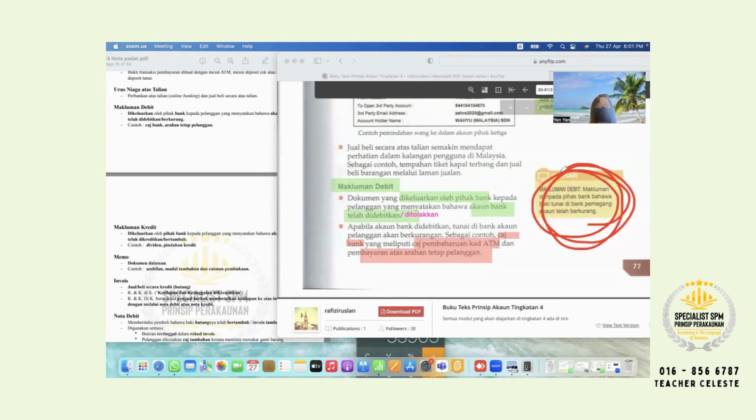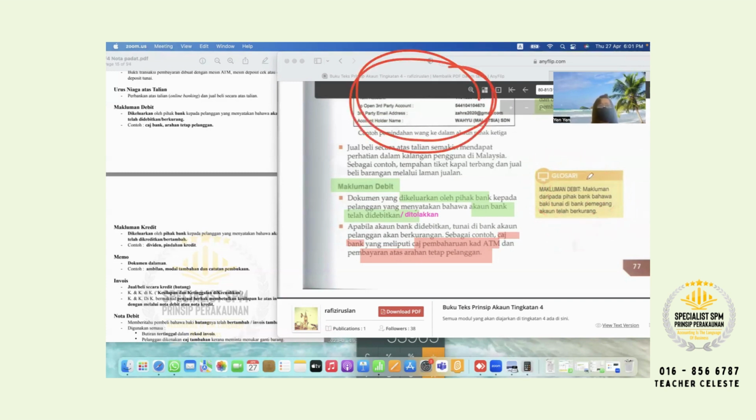Daddy mommy maybe go to the cash deposit, or they do a manual online transfer like this, key in the account number, which bank, how much, and then get a password, get the OTP. Correct or not?